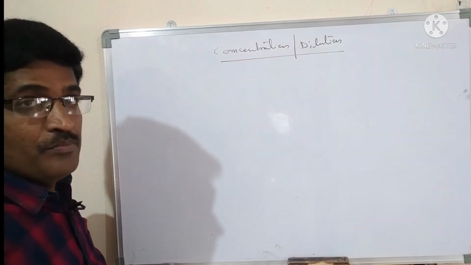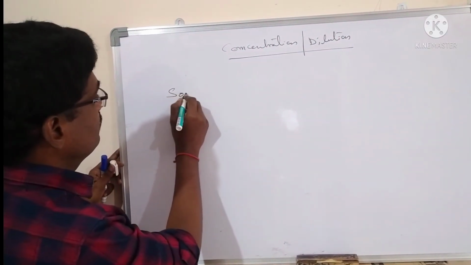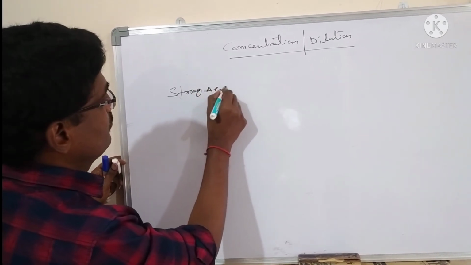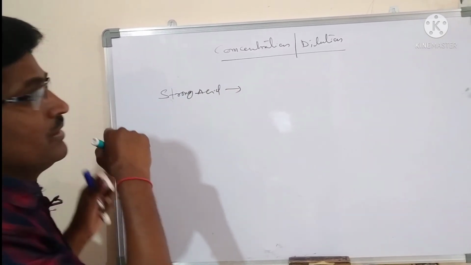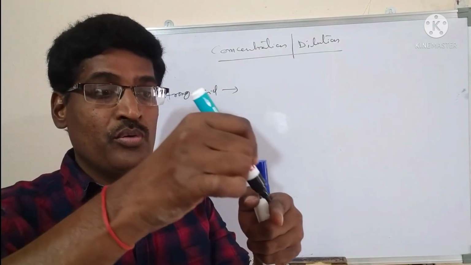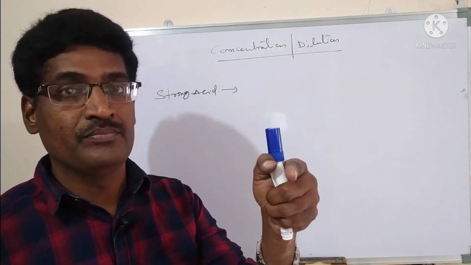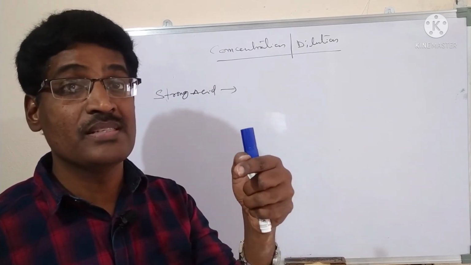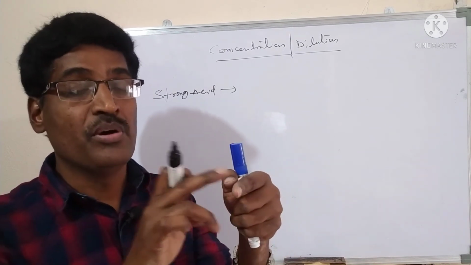Yes, if you take a strong acid, if strong acid is poured on the finger, unfortunately falls on the finger, what will happen? What is the sensation you have? Yes, we have a burning sensation.